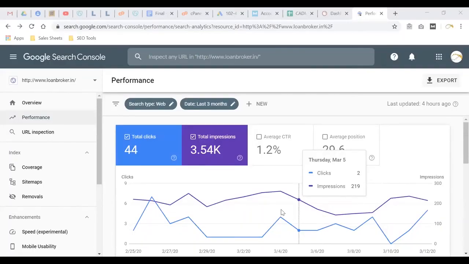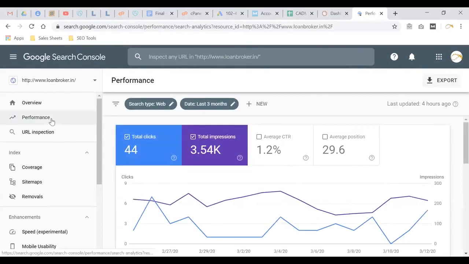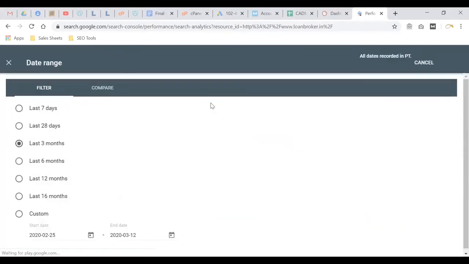Yeah. So if I click on overview, you can't see it in overview. You have to see it in performance. Performance. You can change the dates here now. In fact, here only I was, I think, last 28. But I mean, last 20 days, I'm doing last 7 days, but it is not giving that apply button.